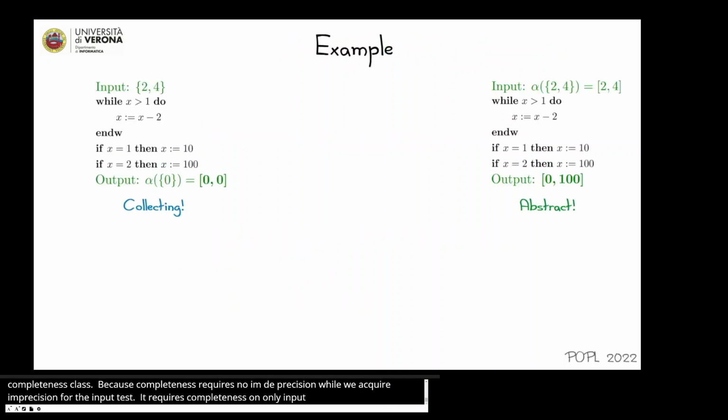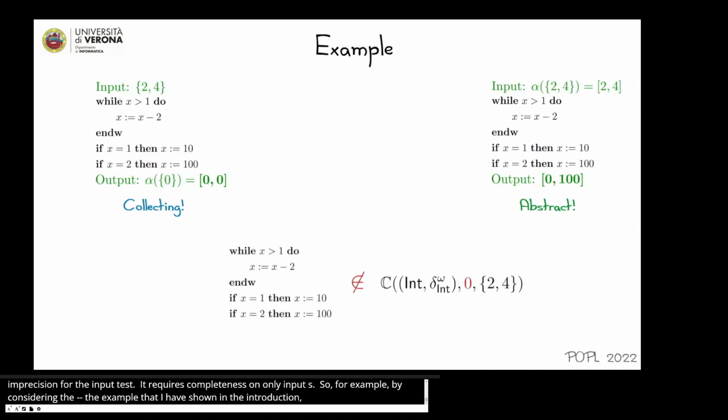So for example, considering the example that I've shown in the introduction, this program is not in the 0 partial completeness class because it is not locally complete on the input 2, 4, but it is in the 100 partial completeness class. This is because the output of our abstract semantics over the program has 100 more elements with respect to the concrete execution in this case.